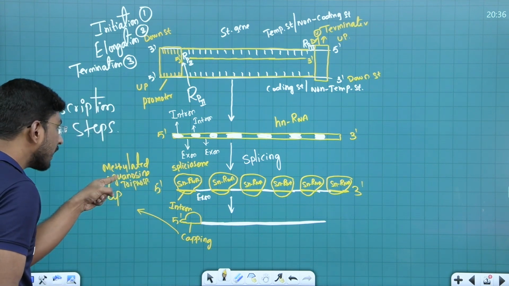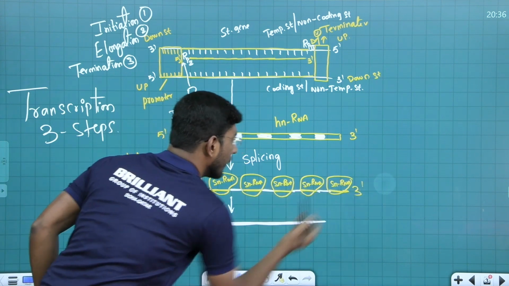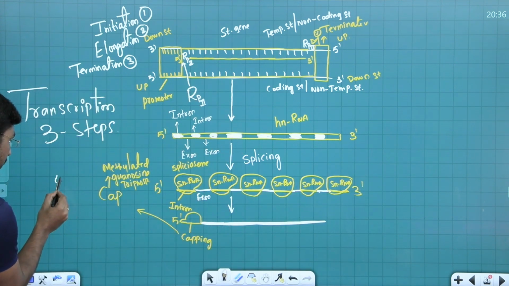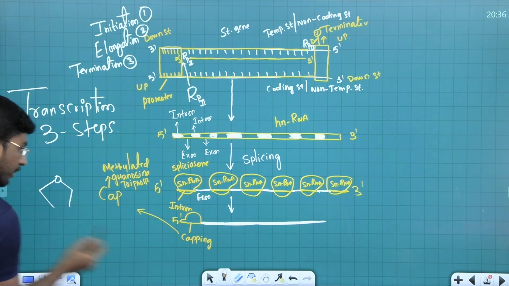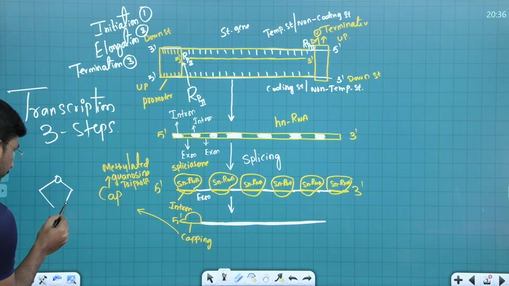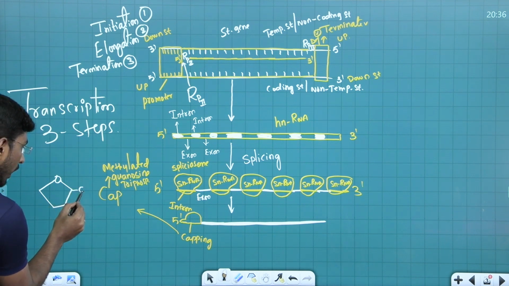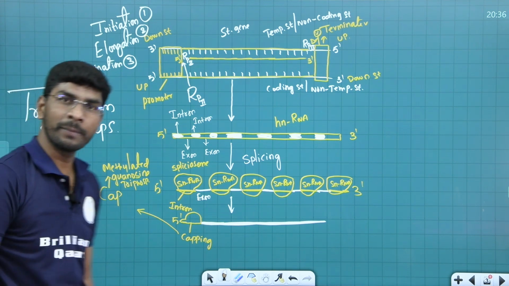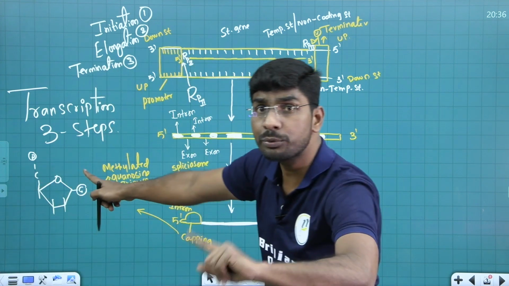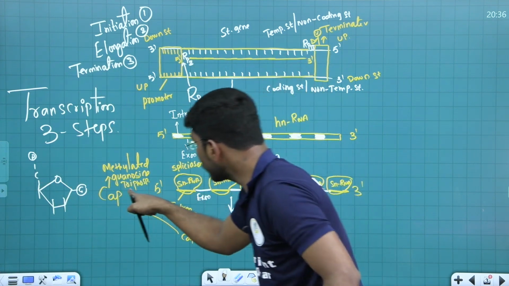What is this methylated guanosine triphosphate? We know in our last class we discussed the nucleotide, right? Look here. This is a pentose sugar. Here guanine nitrogen base is there. Here carbon and phosphoric acid is there. This is the second carbon, third carbon, like this. How many phosphates are there, student? So what I wrote here, triphosphate.